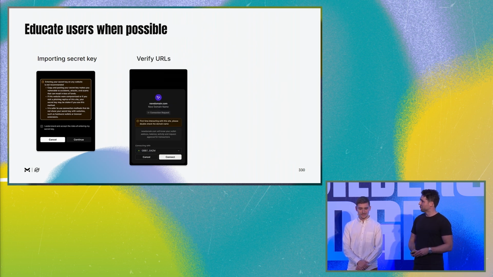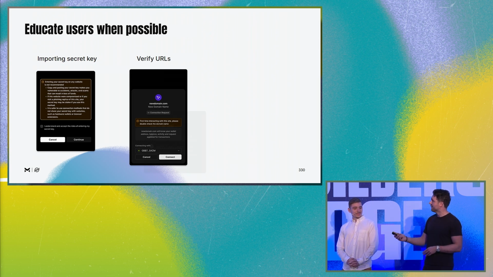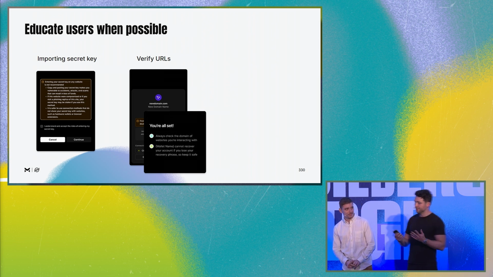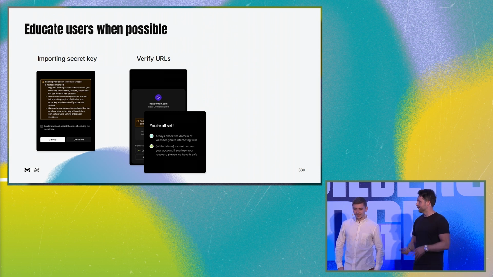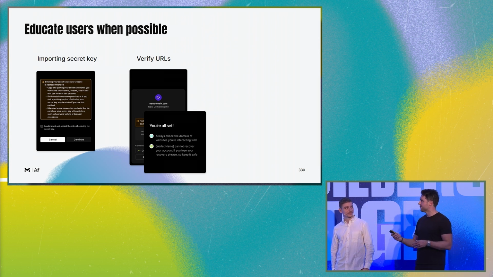Also, ask users to verify URLs, a simple thing that can sometimes help avoid some kinds of scams. And also make sure users know, hey, we can't recover the account for you, so make sure you note the recovery phrase, and things like that.